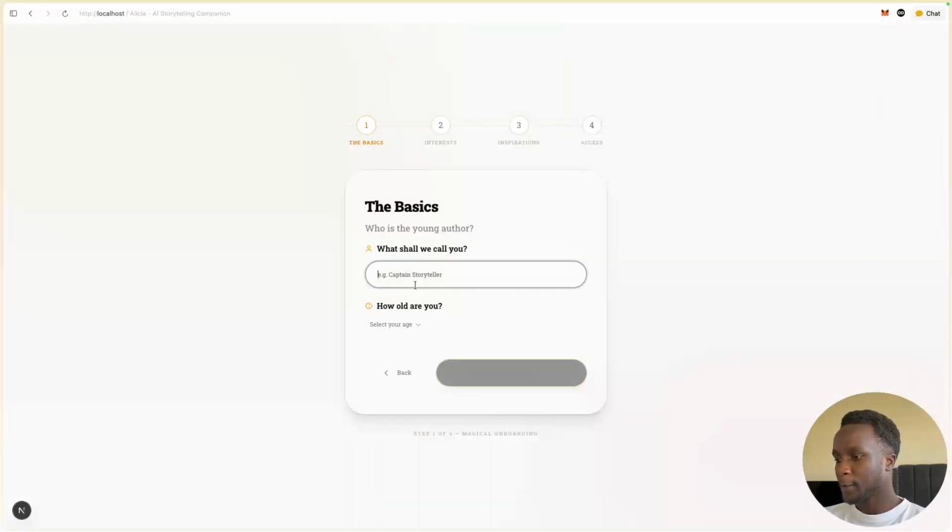One thing I'd like to point out is that the onboarding feature is a very critical part of Alicia, because it helps us get to know the child. We know their interests, the stories they like, and the name they have chosen for themselves. This will be key when we use AI to create the story for the kid, because now the AI already knows what the child likes. So when it's coaching the child about writing and content generation, it's going to keep those factors in mind. I'll do this and then get back to you.